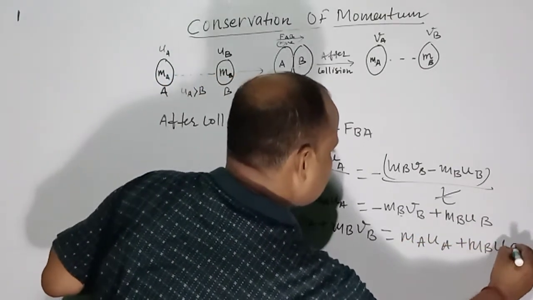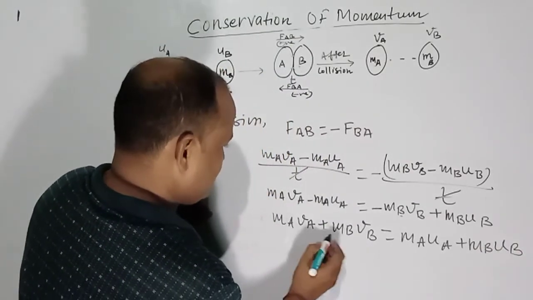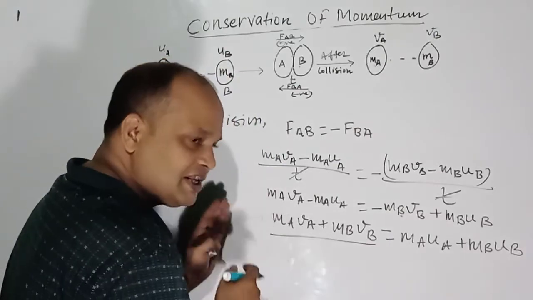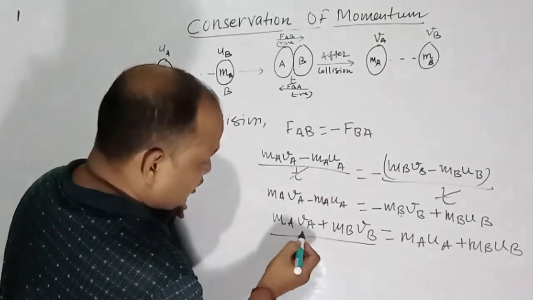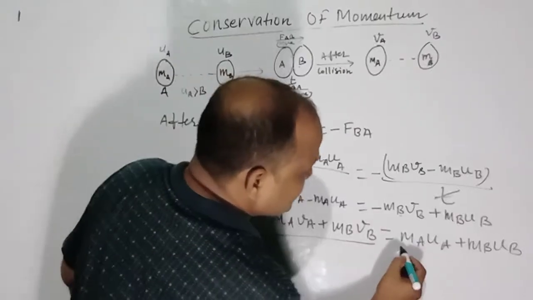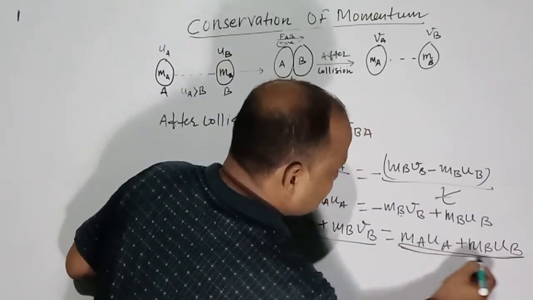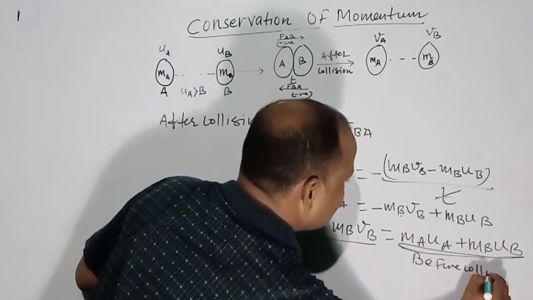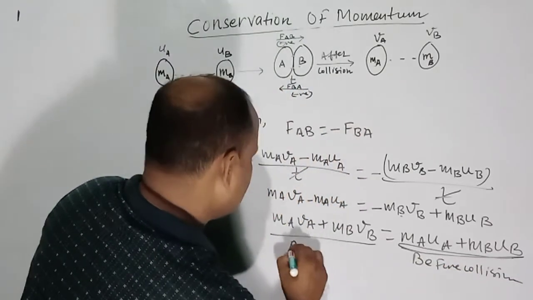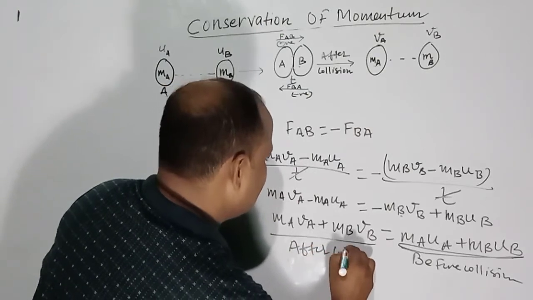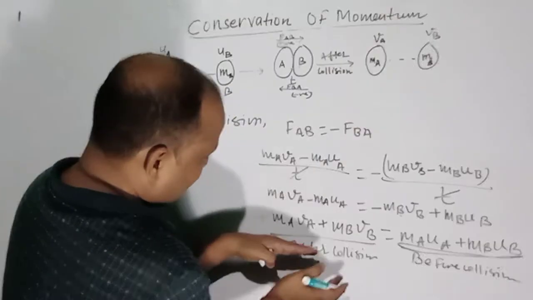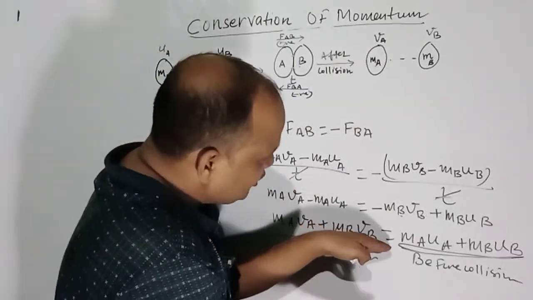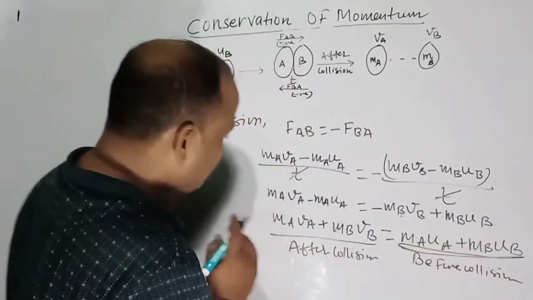So this is the final momentum, or you can say the momentum after collision for both the bodies A and B. This is the total momentum before the collision. This is before collision, this is after collision. The sum of the momenta of both the bodies after the collision is equal to the sum of the momenta of both the bodies before the collision.